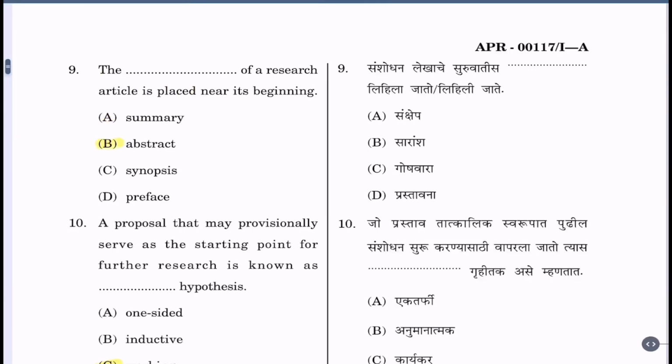Question 9. The dash of a research article is placed near its beginning. A. Summary, B. Abstract, C. Synopsis, D. Preface. Correct option is abstract. That is option B.